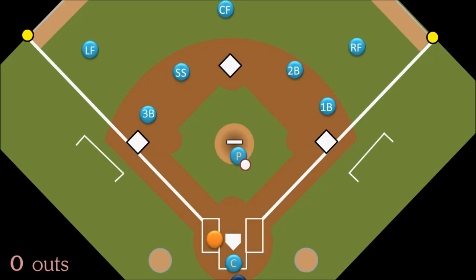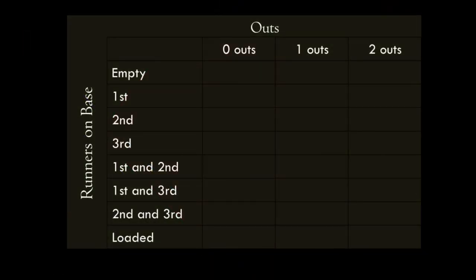The leadoff guy, say, hits a single, meaning there is now a runner on first base and nobody out. That's a second base state. You can probably see where this is going, and so here is a chart of all 24 base states. From there, some really smart people have gone back through every game and found the average number of runs scored from each base state to the end of the inning.